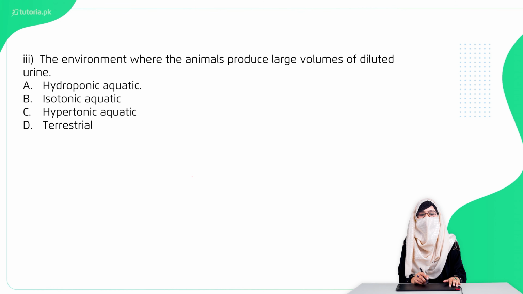Third है the environment where the animals produce the large volume of diluted urine. Option A hydroponic aquatic, option B isotonic aquatic, option C hypertonic aquatic, option D terrestrial. The right option is option A hydroponic aquatic.